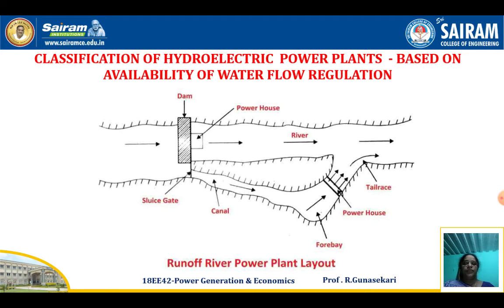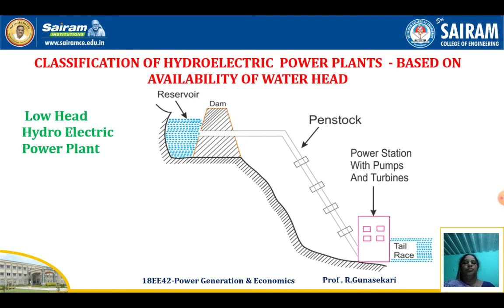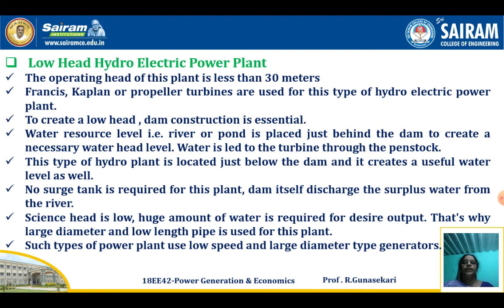Then classification of hydroelectric power plant based on availability of water head. First one is low head hydroelectric power plant. You see the diagram: reservoir, dam, penstock, powerhouse, then tail race. This is the construction of low head hydroelectric power plant. Now we study the working of low head hydroelectric power plant. The operating head of this power plant is less than 30 meters. That's why it is called a low head hydroelectric power plant.